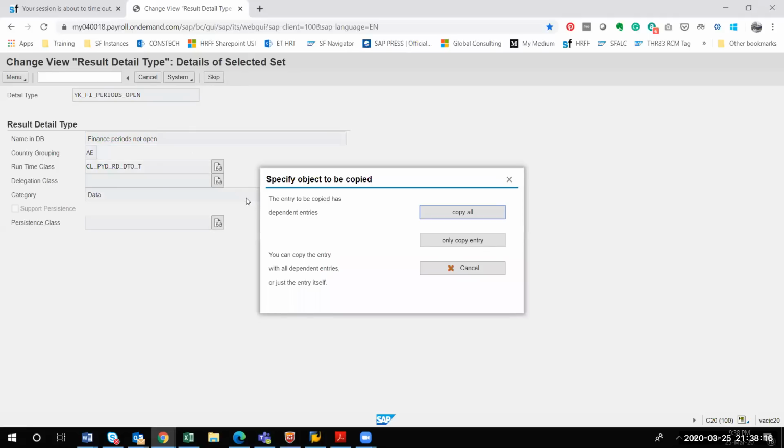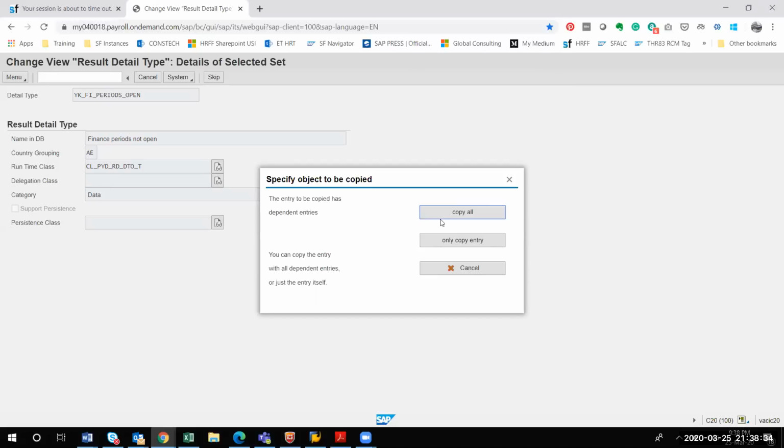After doing enter, you'll be getting a pop-up. You have to be very careful here. It will say copy all, or only copy entry, or cancel. Suppose you're doing only copy entries, only a few things will be copied, which are connected to this particular runtime class.